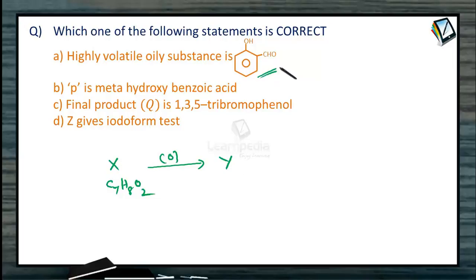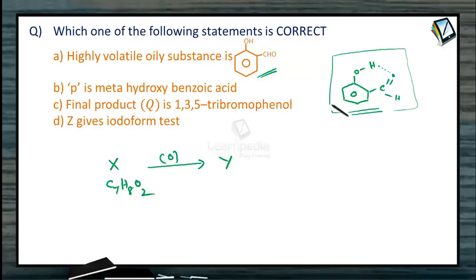Now no doubt this orthohydroxybenzoaldehyde, due to intramolecular hydrogen bonding, there exists an intramolecular hydrogen bonding between oxygen of the carbonyl group and hydrogen of the hydroxy group. Because of this, intermolecular hydrogen bonding is reduced and association is prevented, and thereby this exists as a single unit with low molecular weight than when association occurs, and becomes highly volatile. So it is a volatile oily substance, thereby Y is orthohydroxybenzoaldehyde.